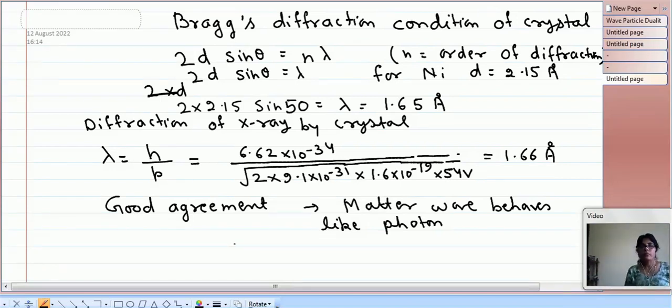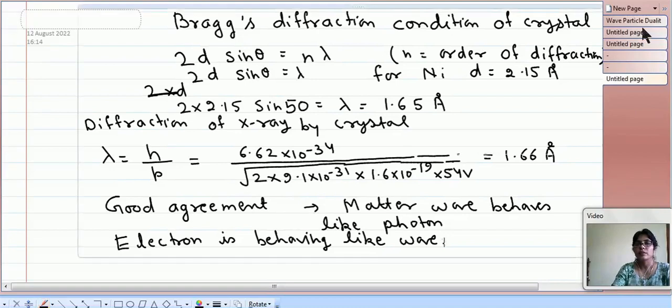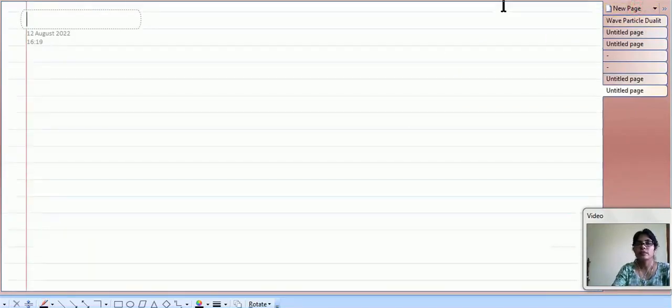So matter wave behaves like photon. It means electrons are also behaving like a wave. This experiment is a very famous experiment, and it confirms the wave particle duality. Now let us go to the next page and choose another topic. Another topic is the two-slit interference pattern.